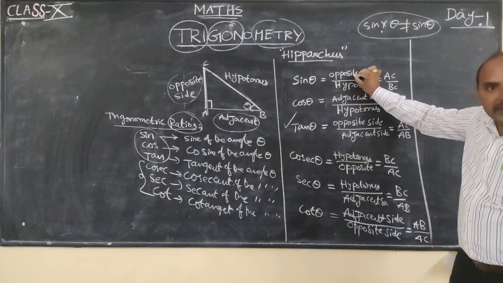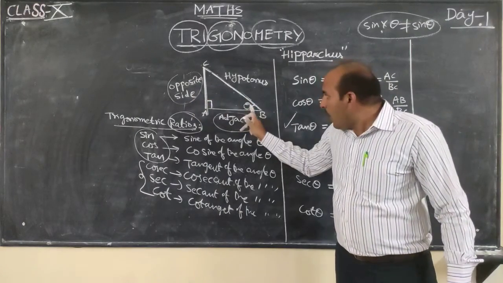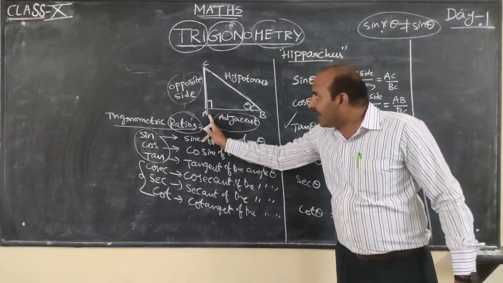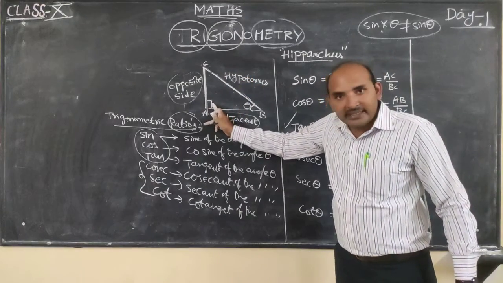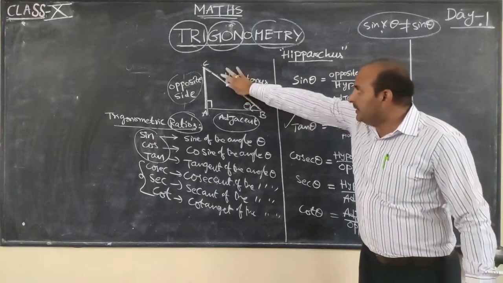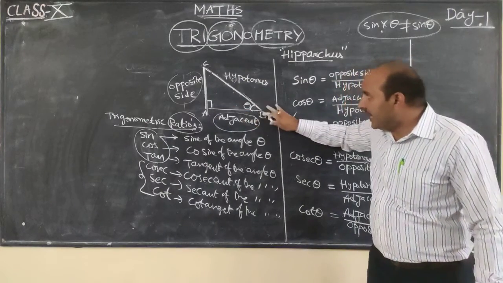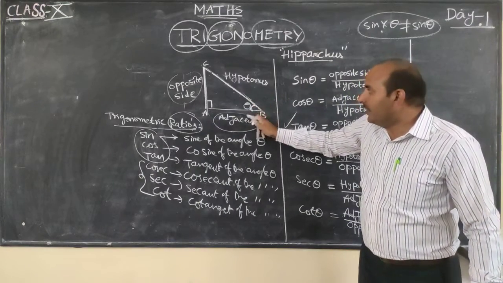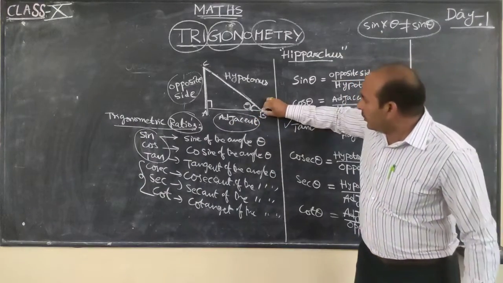Sin theta means what? Opposite side by hypotenuse. How to identify the opposite side here? When theta is here, this is the angle, and the side exactly opposite to it is the opposite side. I want the hypotenuse. How to get the hypotenuse? Whenever 90 degrees is present, the side opposite to that angle is treated as the hypotenuse. And the adjacent side of theta is this base AB side, the side adjacent, next to the angle.